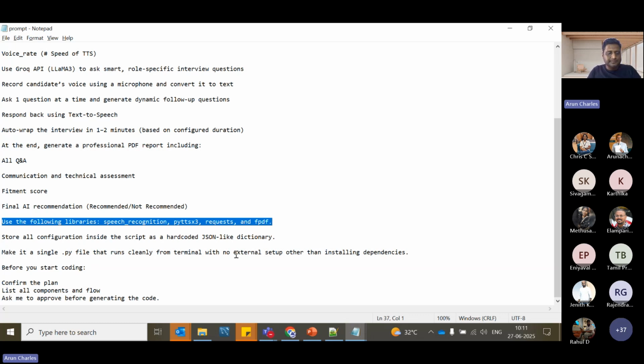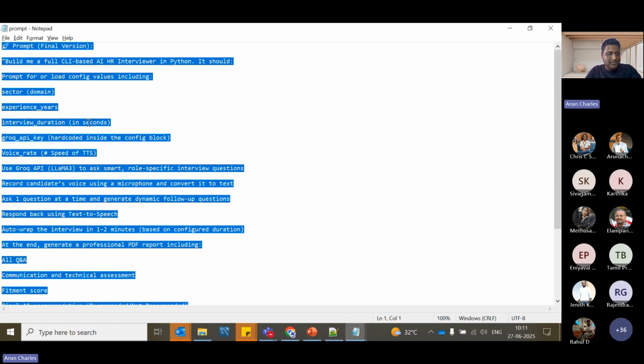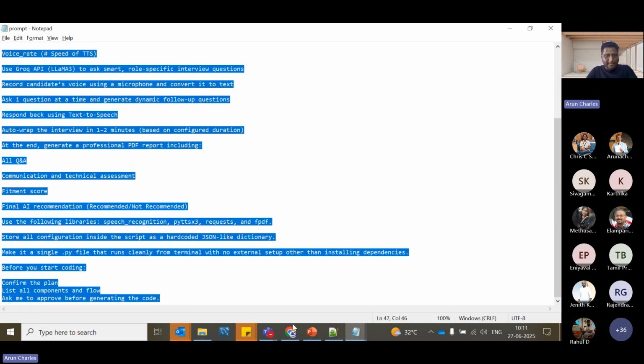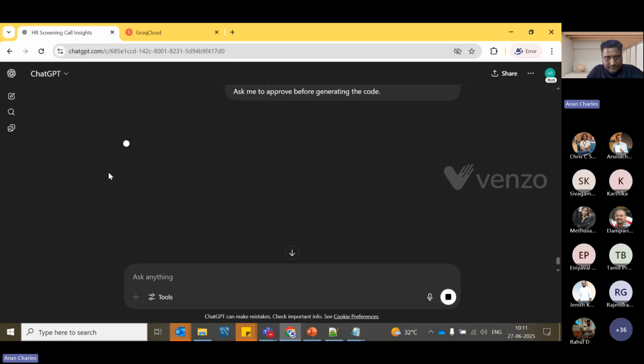Usually we would have framework-like structures, but here I'm keeping it simple with only one single Python file. I'm also telling it to confirm the plan, list all the components and flows, and ask for my approval before generating the code. Now I'm copying the prompt, putting it here, and sending it.